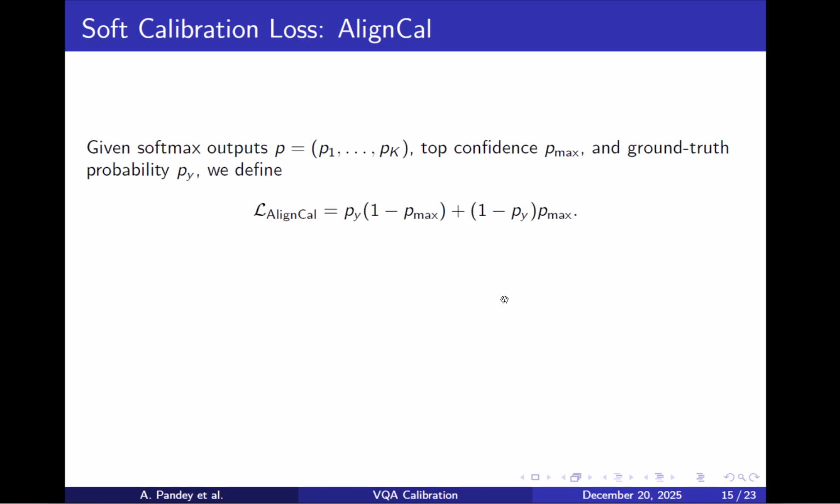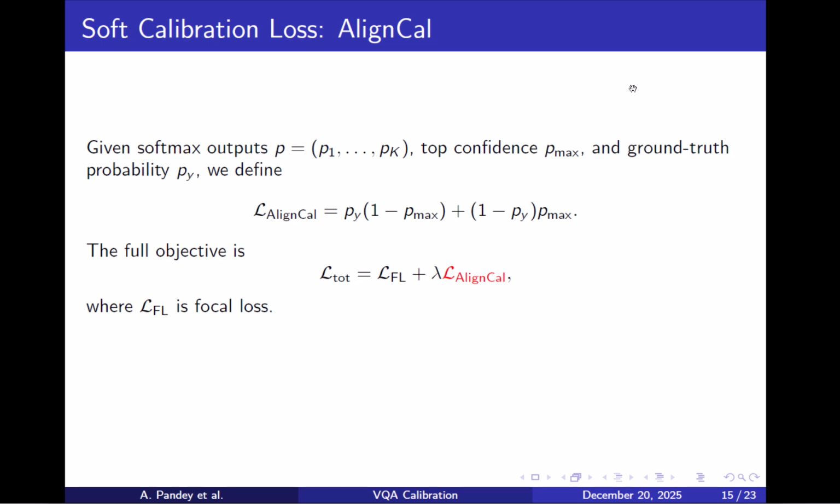So now comes the second contribution, the AlignCal loss. We introduce AlignCal, a calibration-aware loss that directly targets misalignment between confidence and correctness. Here, Pmax is the model's top predicted confidence and Py is the probability assigned to the ground truth class. Now, if the model is correct, meaning Py is high, then the loss penalizes low confidence, encouraging the model to be more confident when it is right. So, AlignCal simultaneously penalizes overconfident incorrect predictions and underconfident correct ones.